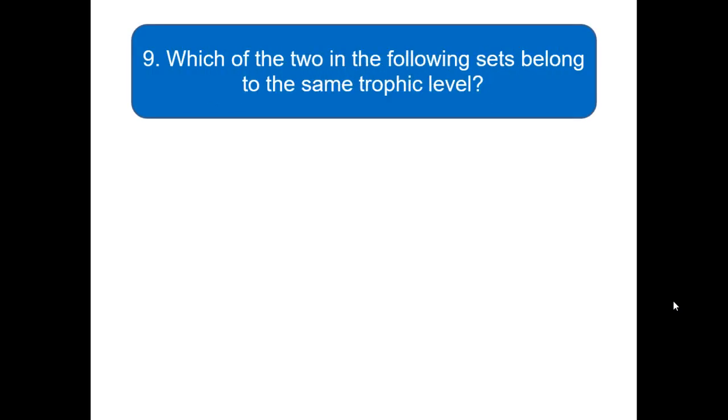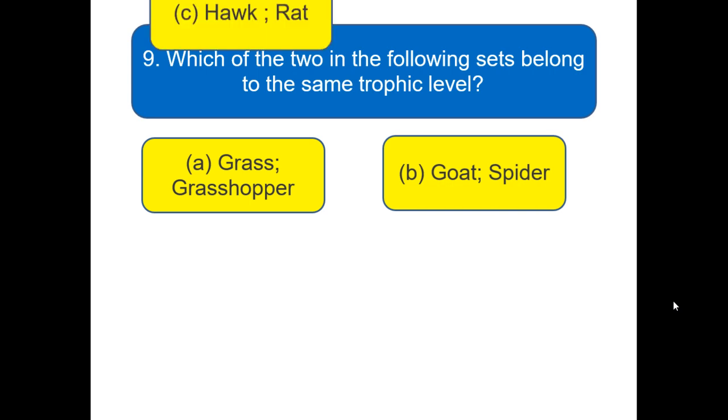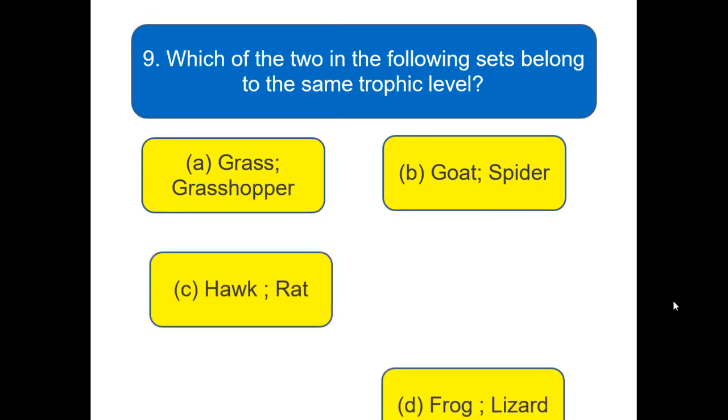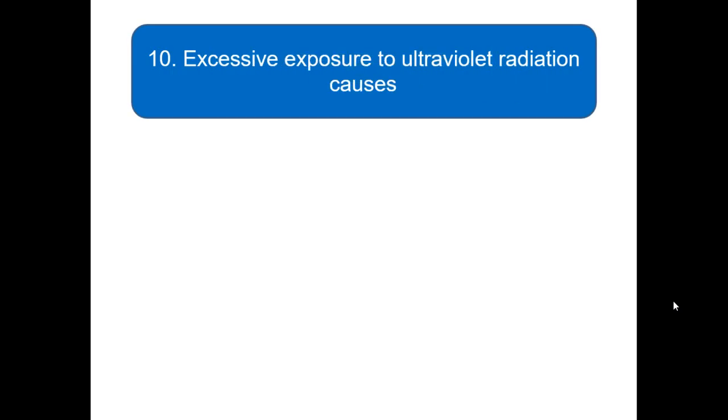Which two in the following sets belong to the same trophic level? Option A, grasshopper and goat. Option B, spider. Option C, hawk and rat. Option D, frog and lizard. Among all the options, which two belong to the same trophic level? Here we go for the next question, the last question of this set of this unit, and here it is.